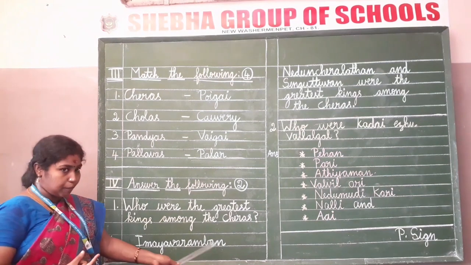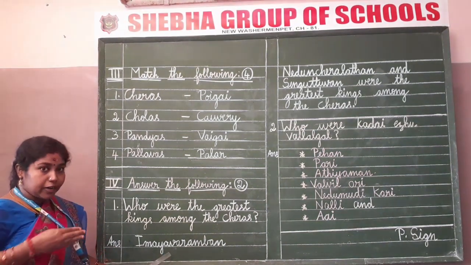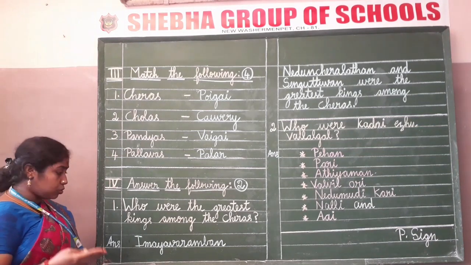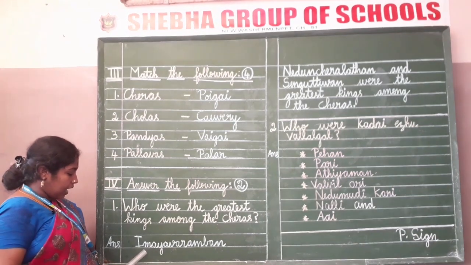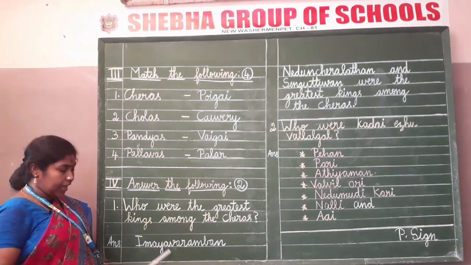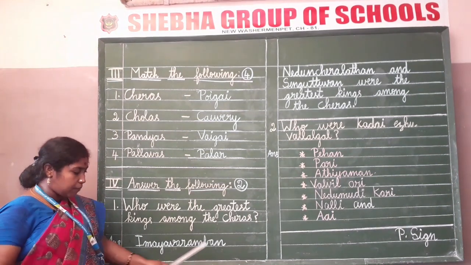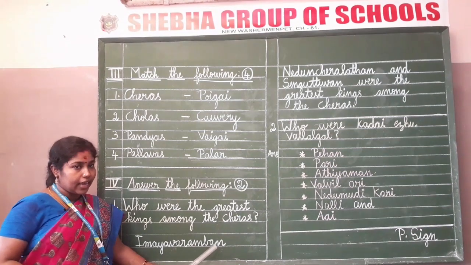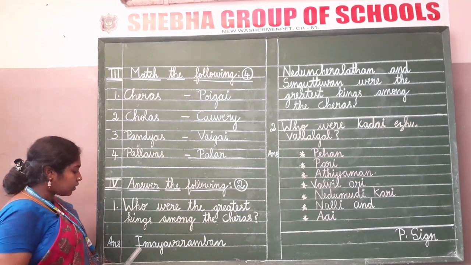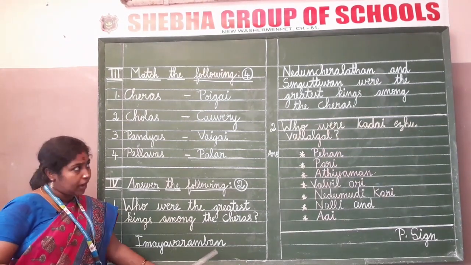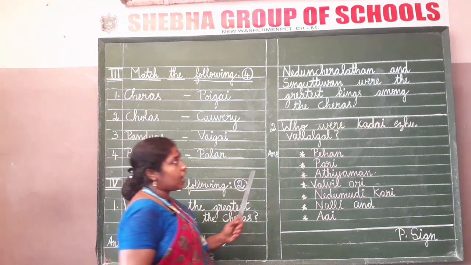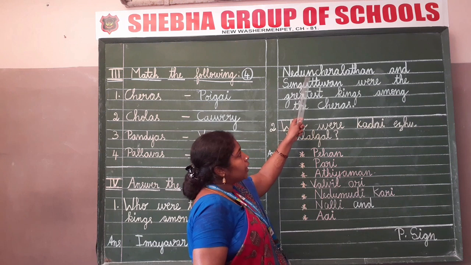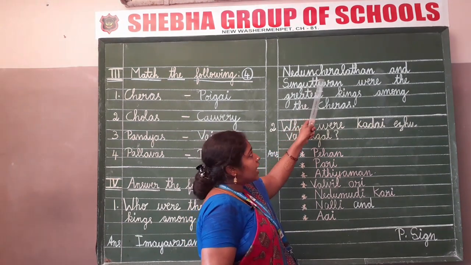Imayavaramban. Imaya. I split it out and spell it for your easy convenience to learn. Imaya. Varamban. Imayavaramban. Nedunjeraladan. N-E-D-U-N. Nedun.